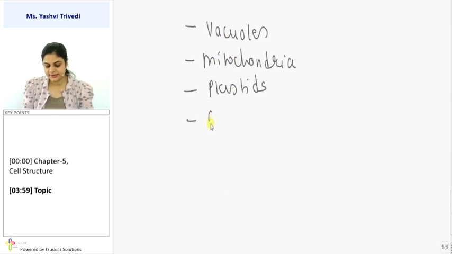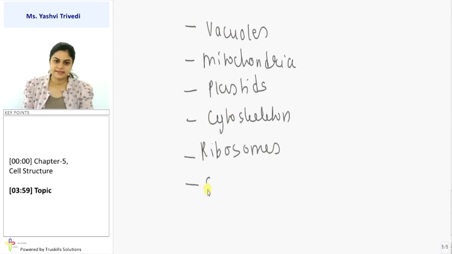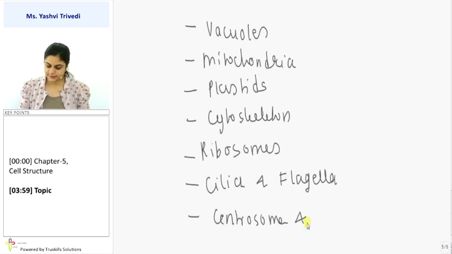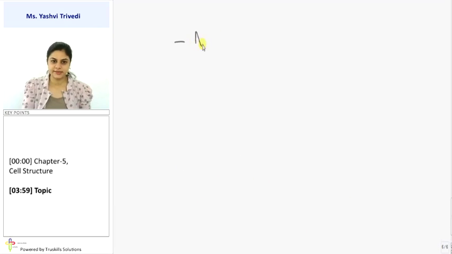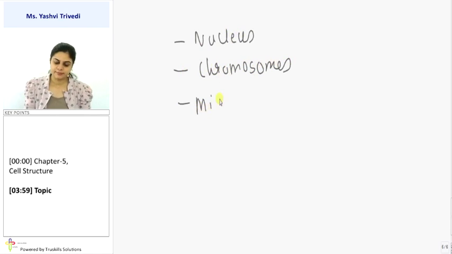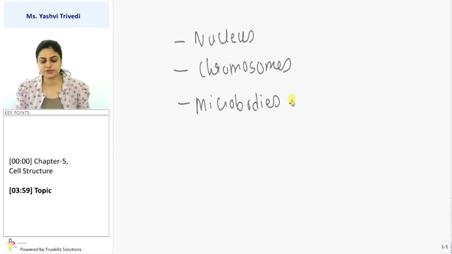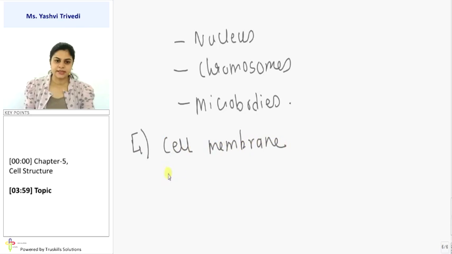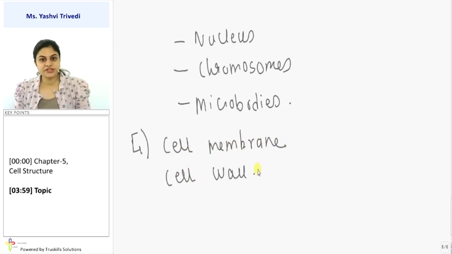Then we will be studying cytoskeleton, ribosomes, cilia and flagella, then centrosome and centriole, nucleus, and the genetic material stored in them in the form of chromosomes. And finally, microbody. These are the structures which we are going to study in this chapter. And yes, along with that, we are also going to study the membrane surrounding them, which is the cell membrane or plasma membrane, and the cell wall. So let us start with each of the topics in detail.